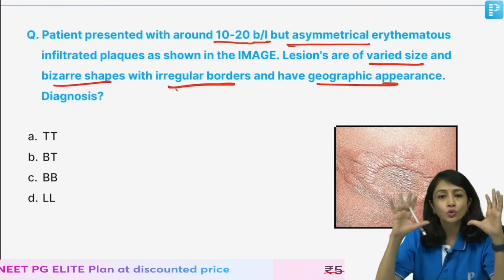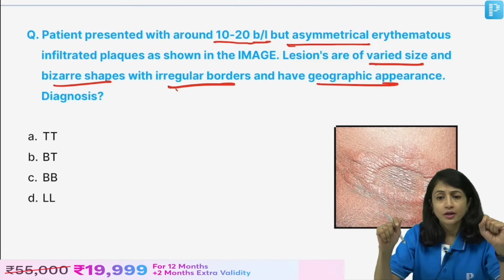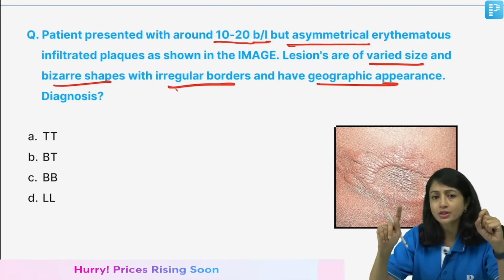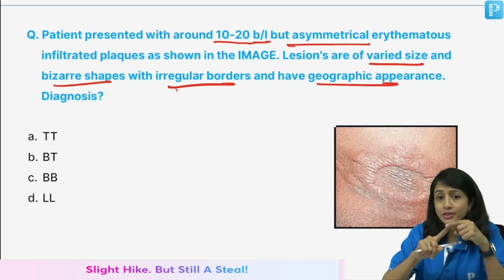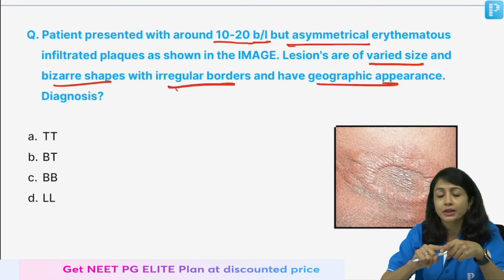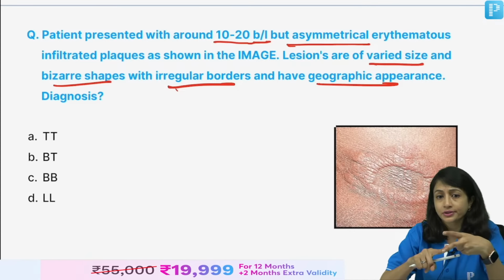Even if I don't look at this image, because an image can sometimes overlap between the different spectrums, look at the question. The question is saying 10 to 20 bilateral asymmetrical lesions of varied size, geographical appearance, bizarre shape, very irregular borders.